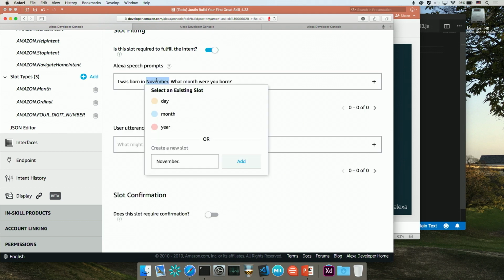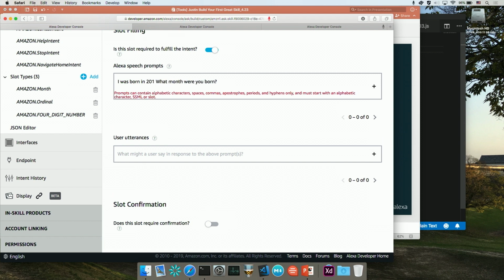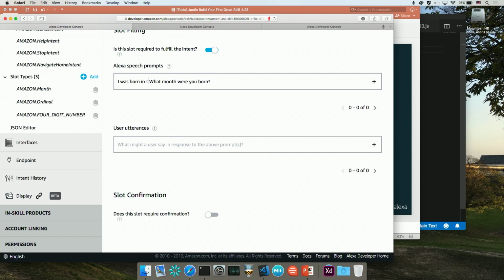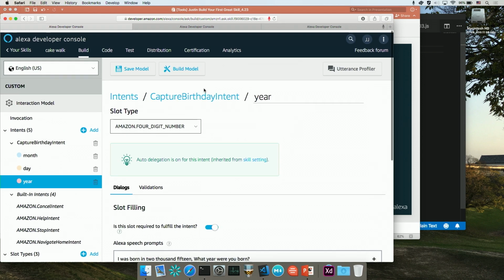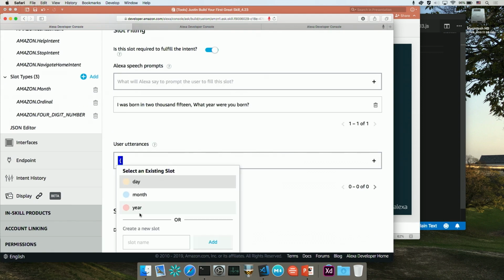Paste that in, change this to 2015. Oh, and also you'll have to spell that out. So type that in. What year? Oops, we need a period. What year were you born? Okay. Oh, gotta hit enter. Okay, put the year.